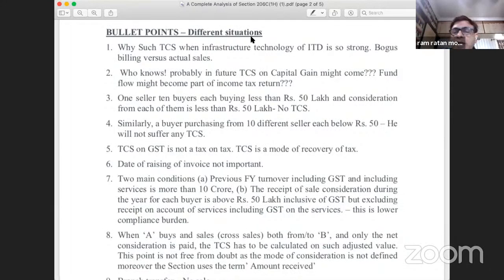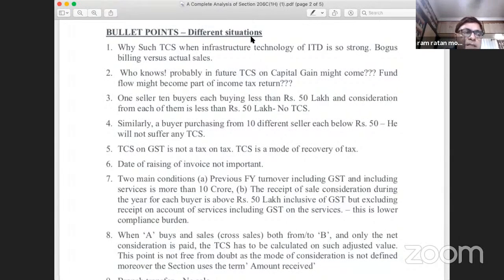Assuming that the turnover exceeds rupees 10 crore, there is no sale to the customer during the financial year 2021. The customer has paid rupees 50 lakhs till 30th of September. Now he is paying rupees 10 lakhs in the month of October 2020. Whether TCS will be applicable? Yes. Even though there is no single penny of sale to that customer, TCS will apply on this rupees 10 lakhs, which we have received in the month of October.